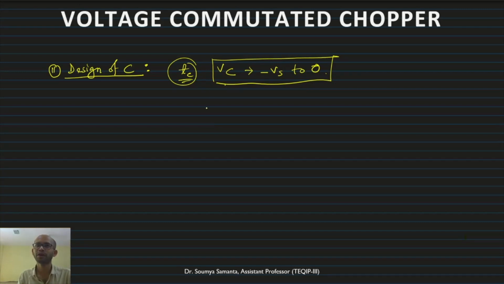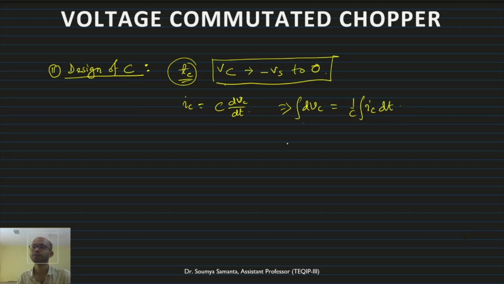Now how can we find out this value? Suppose IC is equal to C into dVc by dt. If I take out dVc, it is equal to 1 by C into IC into dt.